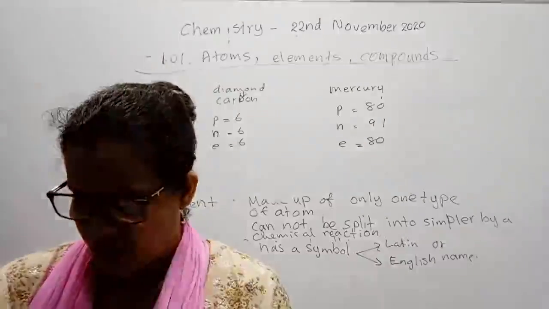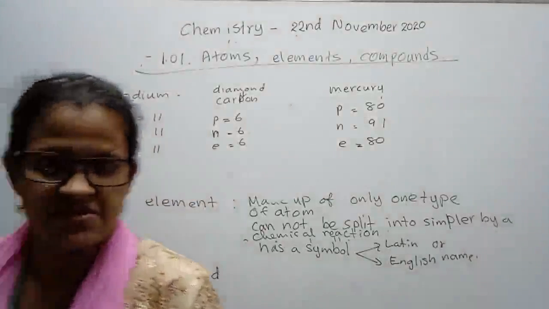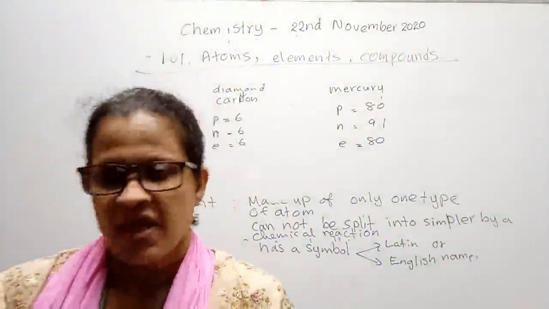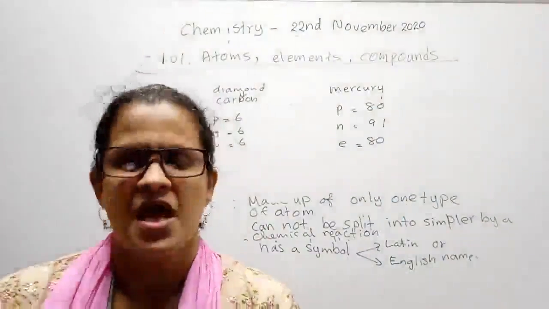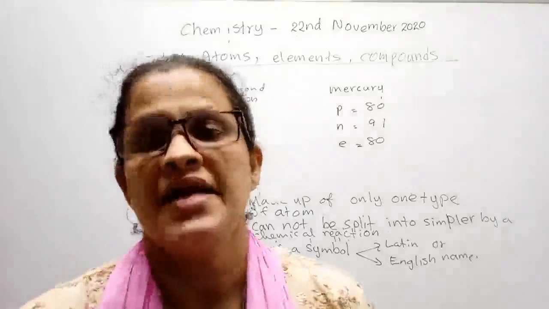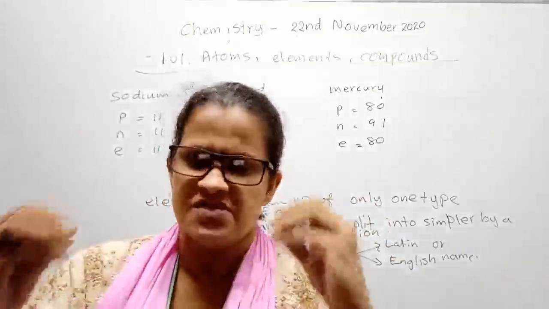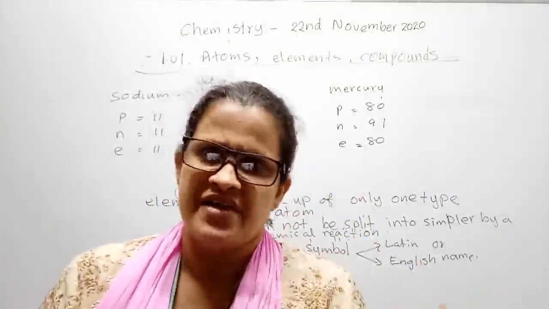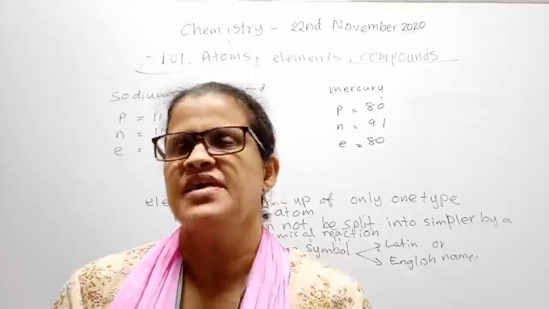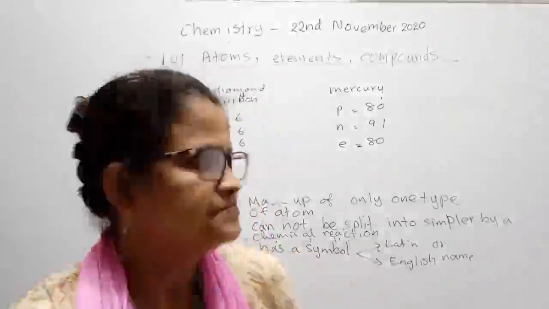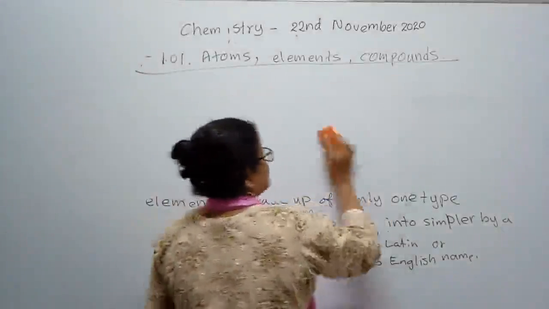Okay? Alright. Now, we already know from your previous class knowledge that atoms get together to make elements. Everything around us is made up of atoms. An atom is the smallest unit that an element is made up of. If we separate any substance into smaller particles, divided into an undividable form, we will get the atom. In that case, each element is made up of only one type of atom.